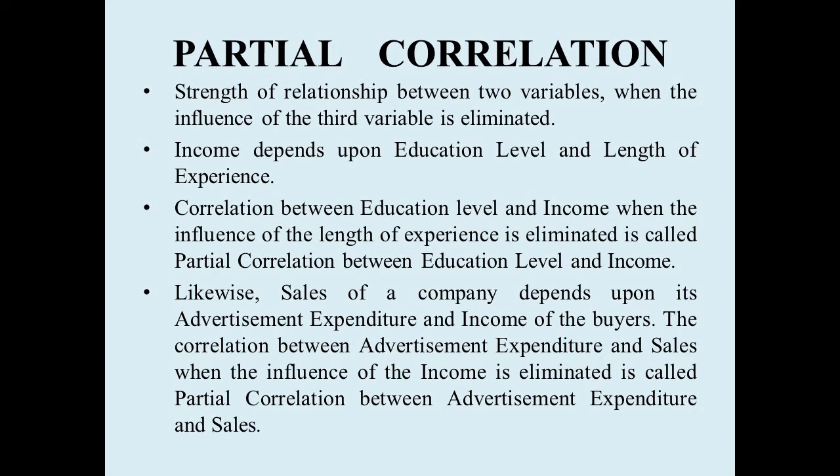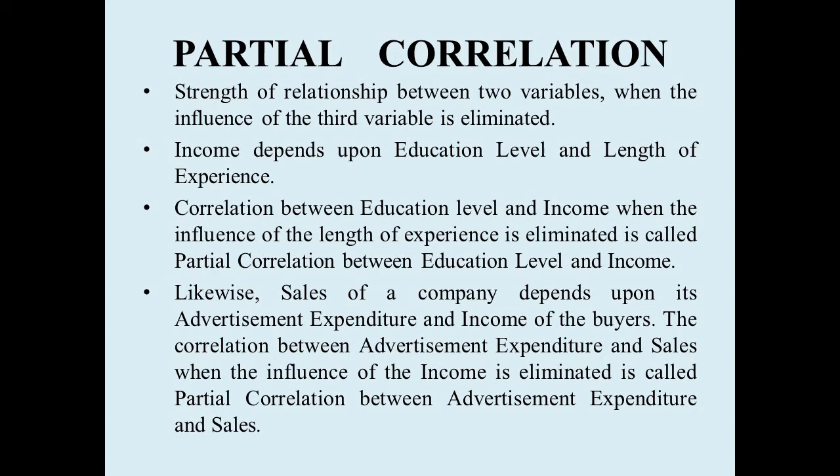We want to remove the influence of the length of service on income and education level, and see only the correlation between education level and income when the influence of the length of service is eliminated. Then that correlation is called partial correlation.